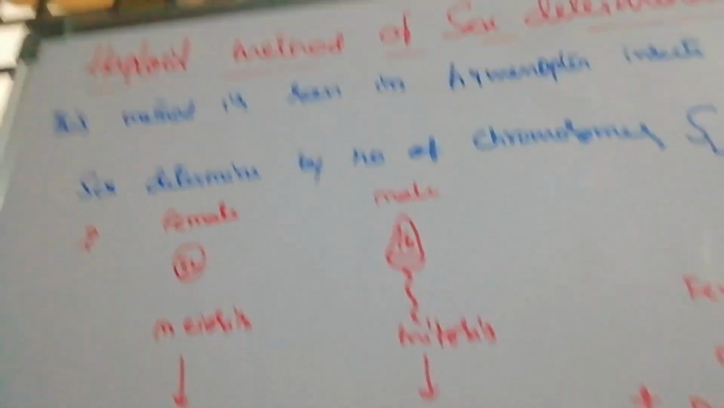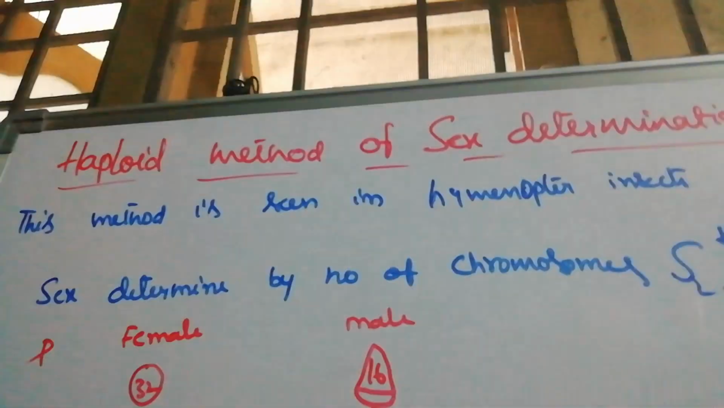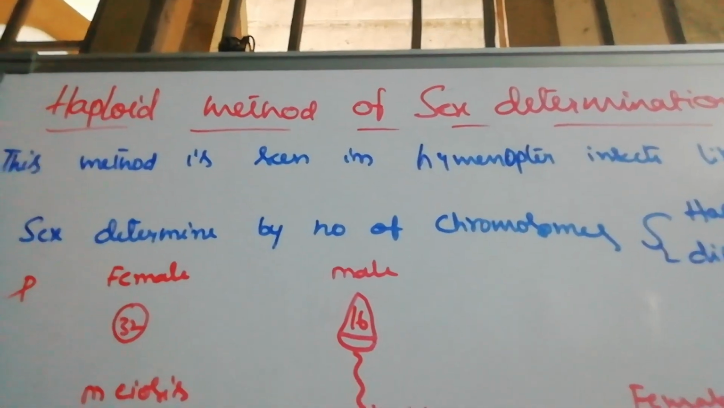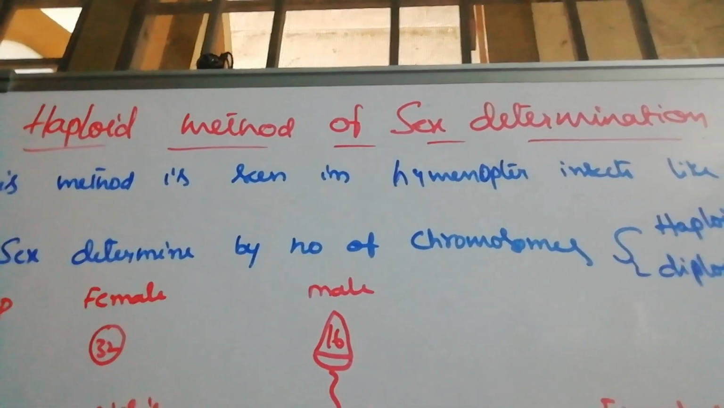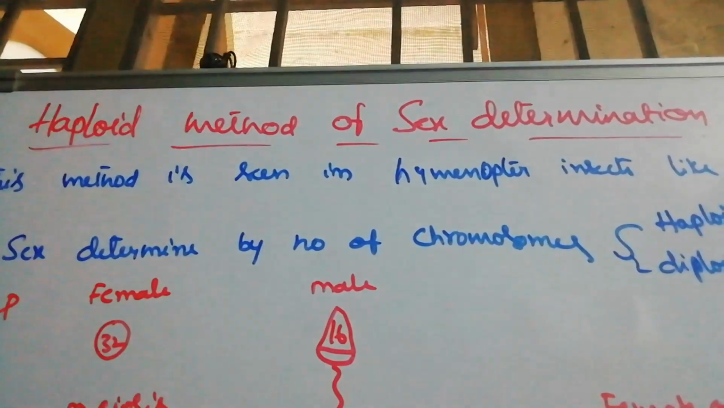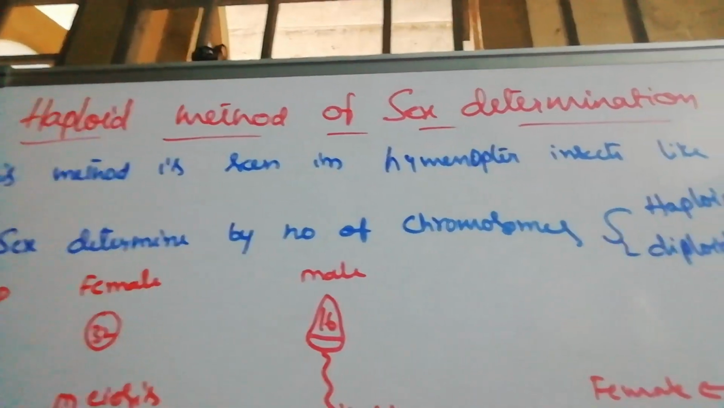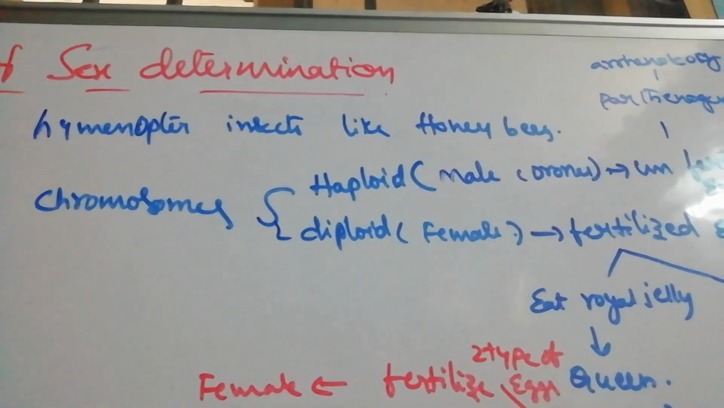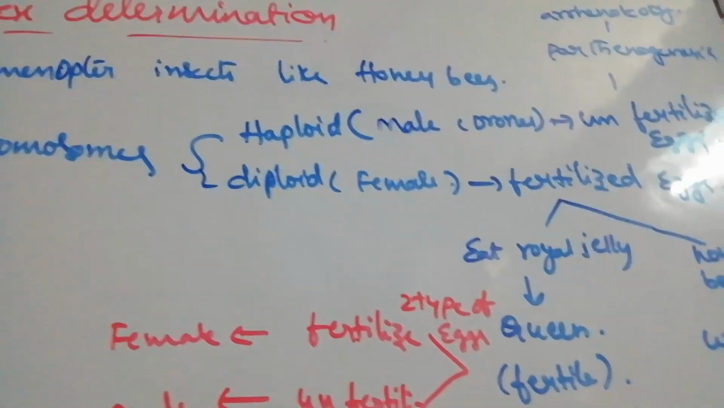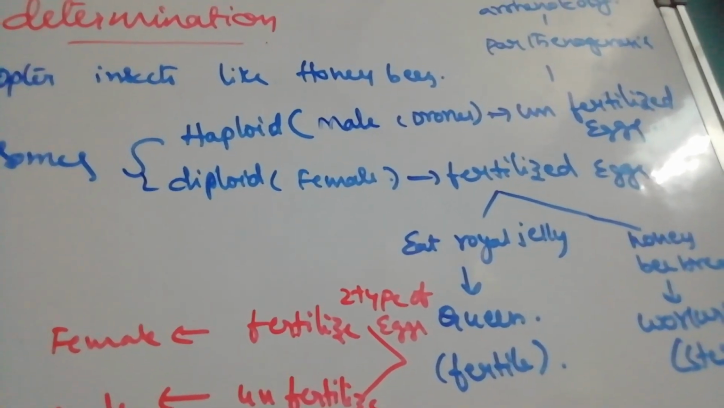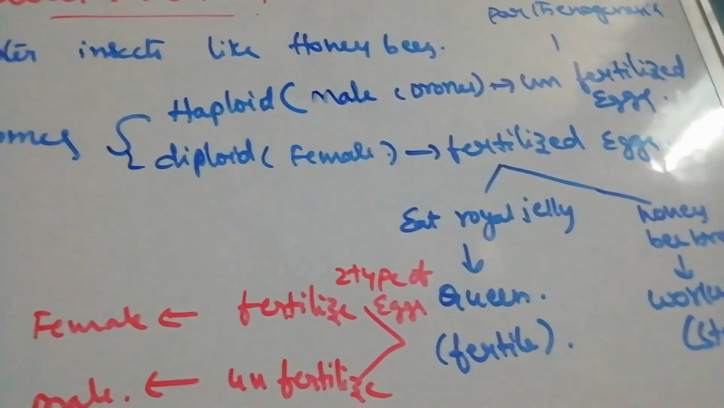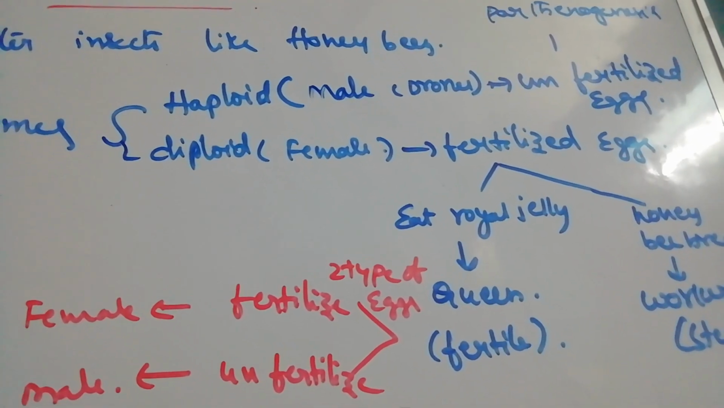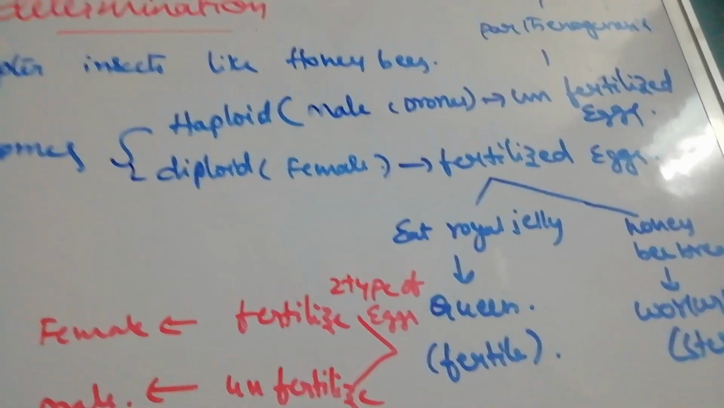So this is one method of sex determination, the haploid method of sex determination. This is applicable to hymenopteran insects like honeybees. In this, haploid is always male and diploid is female. For haploid, the example is the male drones, which form from unfertilized eggs, and diploid is the female, which is formed from fertilized eggs.